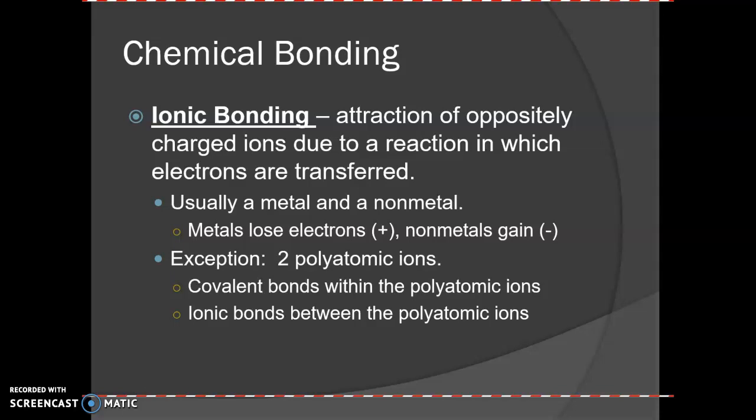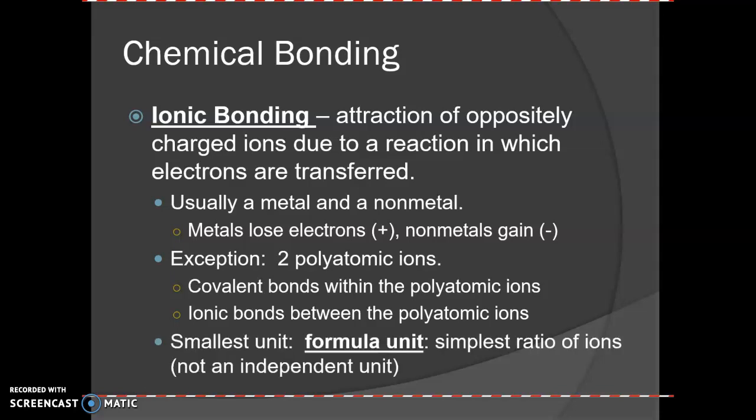However, you have to be careful because you could have two polyatomic ions together. So for example, ammonium is NH4 positive, and then nitrate is NO3 negative. So even though it's a covalent bond that holds the polyatomic ions together, because each group of atoms has a charge, it's an ionic bond that holds the charges together.